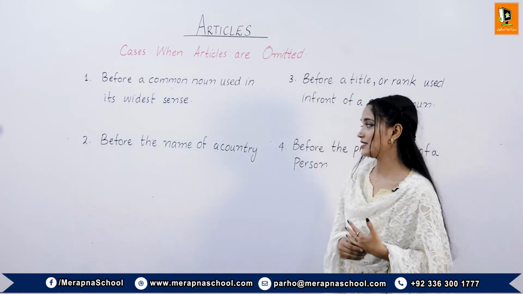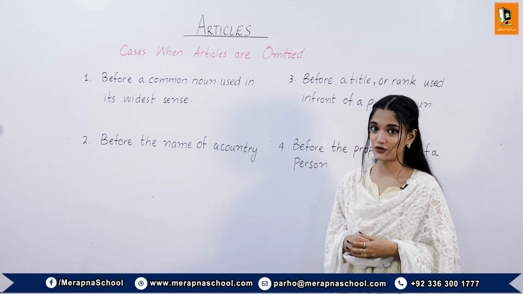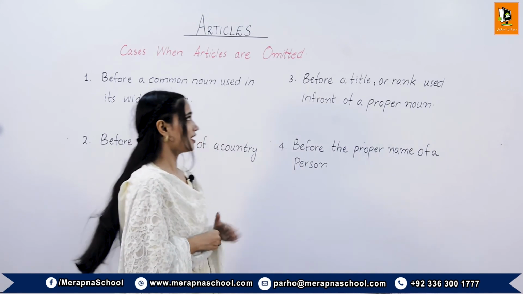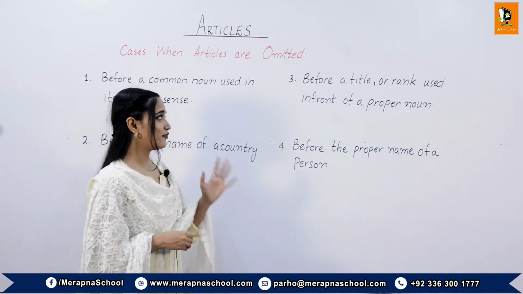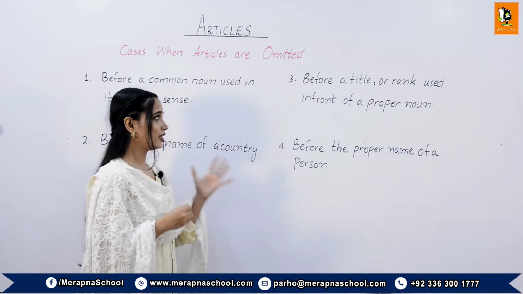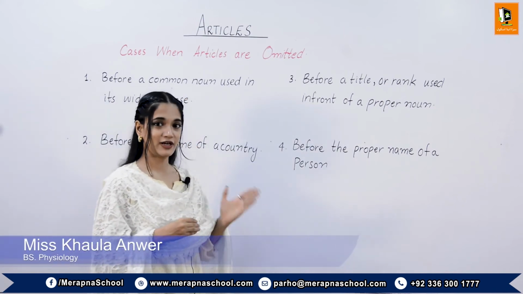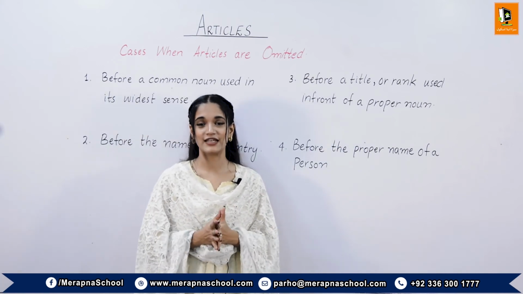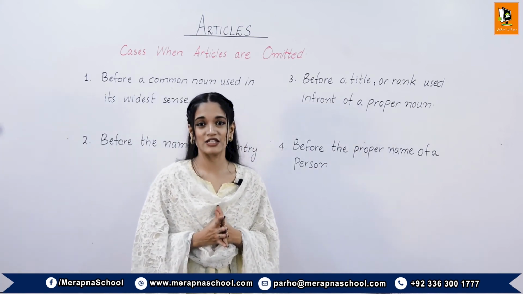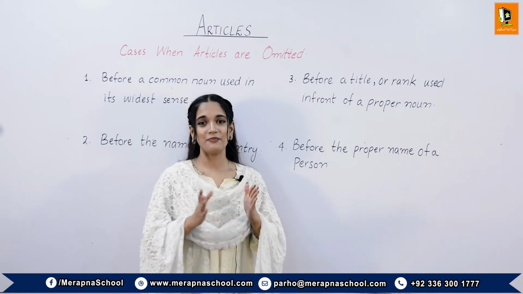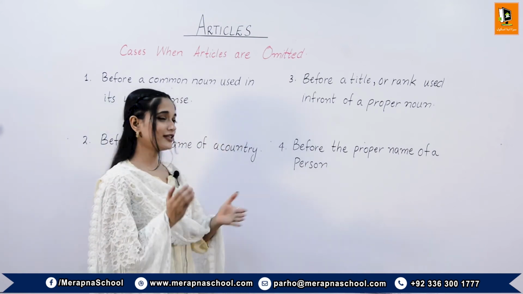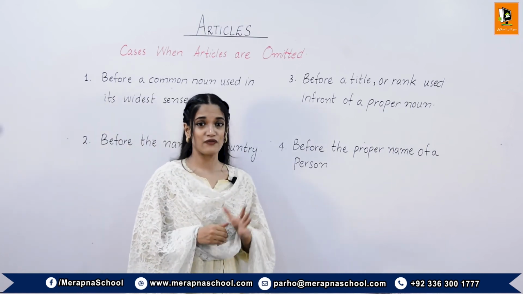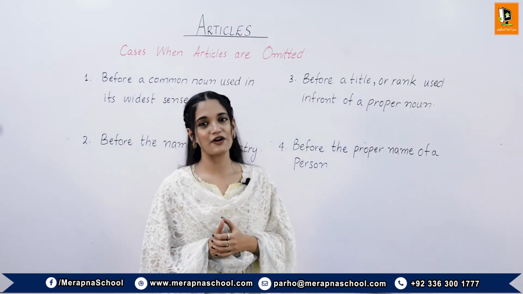Number second case is before the name of a country. For example, I live in Pakistan. Number third case is before a title or rank used in front of a proper noun. For example, Flight Lieutenant Aisha Farooq is the first woman to achieve fighter pilot in PAF. Fourth case is before the proper name of a person. For example, Basit lives in Karachi.